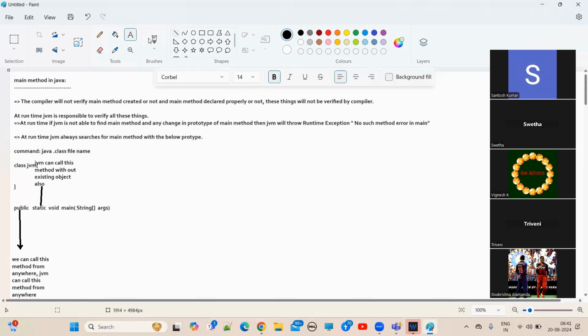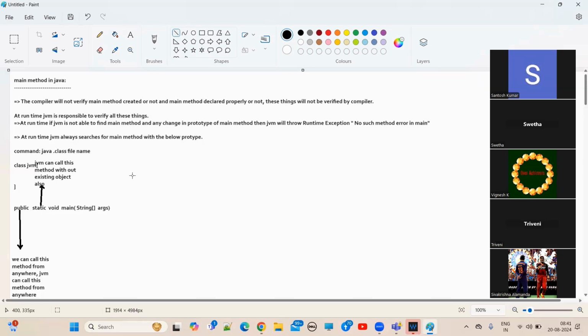That's why people are giving the static keyword for the main method. Because JVM doesn't know anything about the object of your class. JVM knows only the class name of your .class file. So by using the class name you can happily call the main method. If you declare the main method as a static method, then JVM can happily call this main method by using the class name of that class. Why does JVM know only the class name?